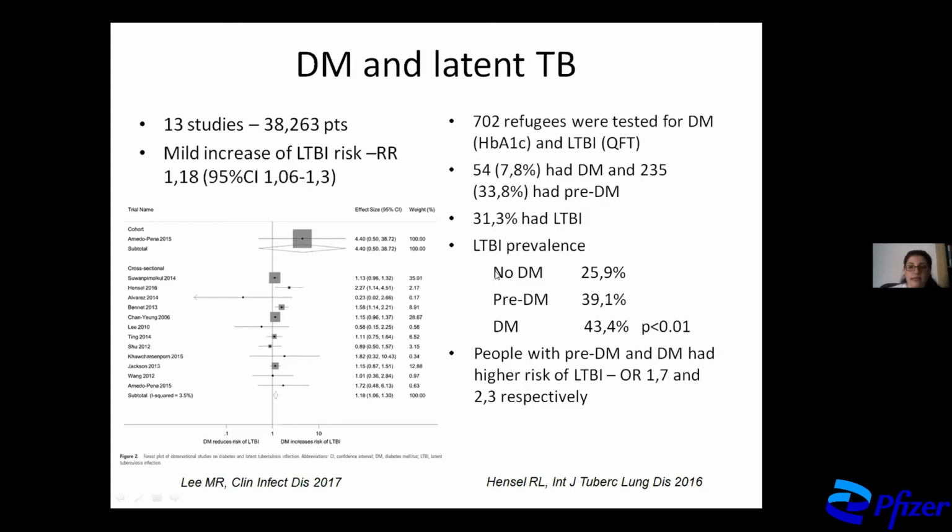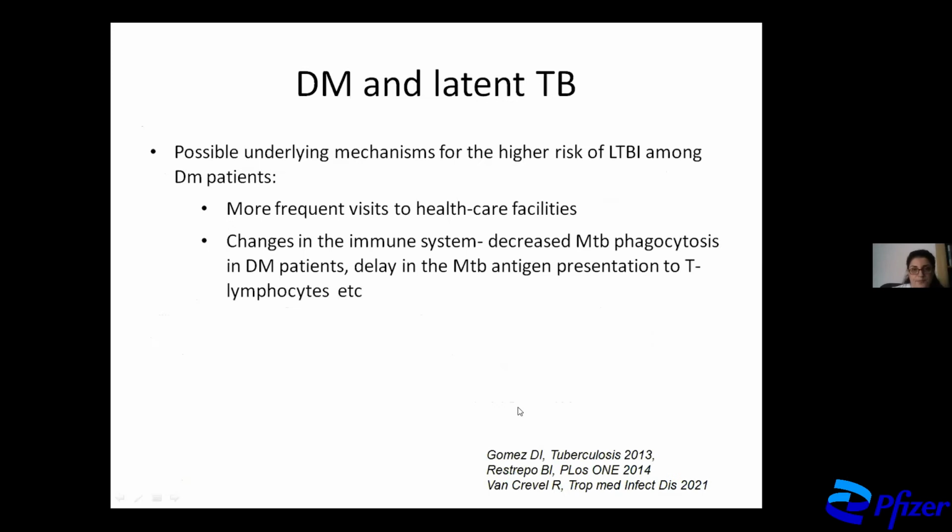And you can see here that for patients who had no DM, LTBI prevalence, latent TB prevalence, was about 25%. Among patients with pre-DM, prevalence of latent TB was 39%. And among patients with DM, LTBI prevalence was 43%. So there is an increase as DM progresses, and people with pre-DM and DM had higher risk of latent TB, and the odds ratio was 1.7 and 2.3 respectively.